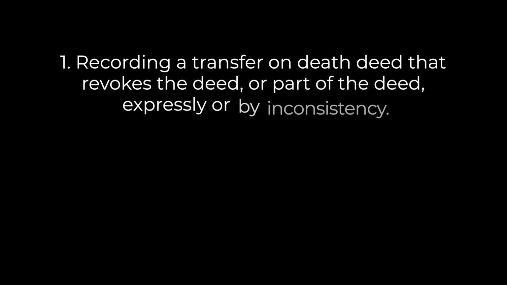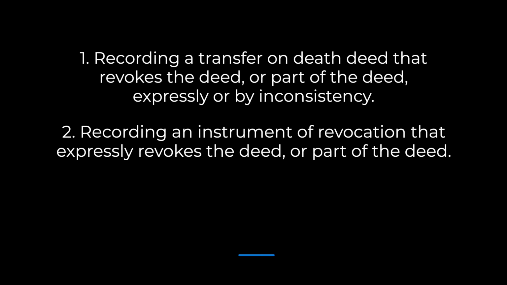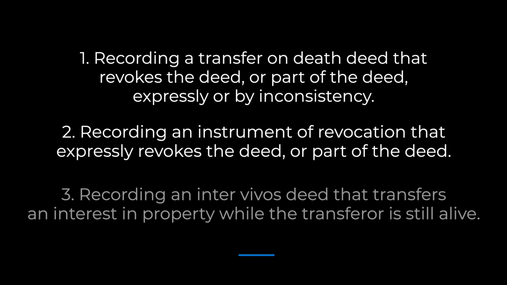Finally, can a transfer on death deed be revoked or changed after it's already been recorded with the county recorder? The answer is yes. In Oregon, a recorded transfer on death deed can be revoked or changed using one of three methods. Recording a transfer on death deed that revokes the deed or part of the deed expressly or by inconsistency. Recording an instrument of revocation that expressly revokes the deed or part of the deed. Recording an inter vivos deed that transfers an interest in property while the transferor is still alive. For the revocation to take effect, it must be recorded before the transferor's death in the deed records of the county in which the property is located.